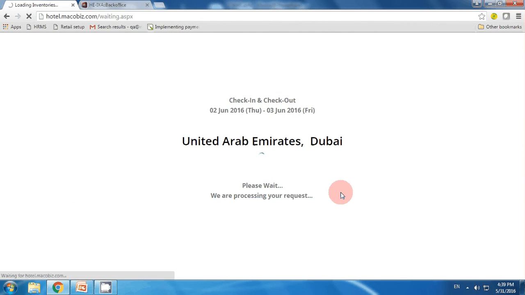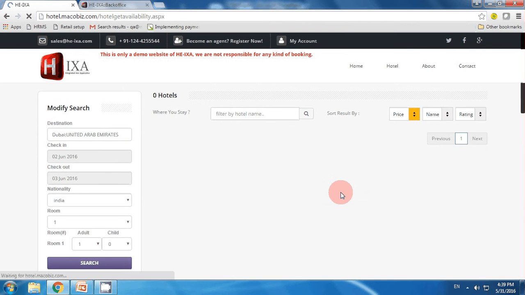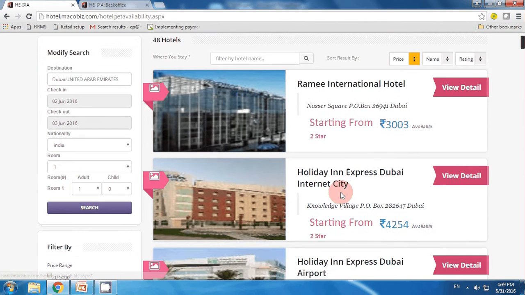Now, according to my search, it gives me the result as per the integrated API, but in my system you can integrate the API or you can manage your own packages. We have given both facilities in this application. So here are the results as per my search.